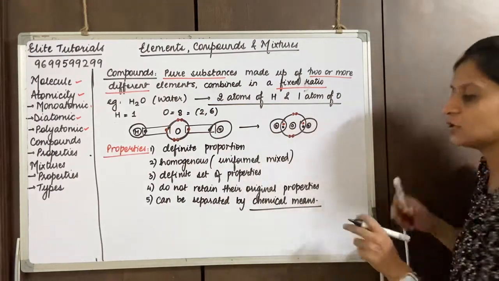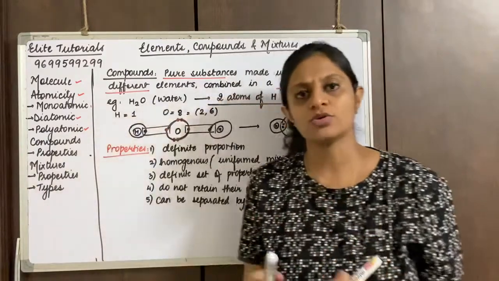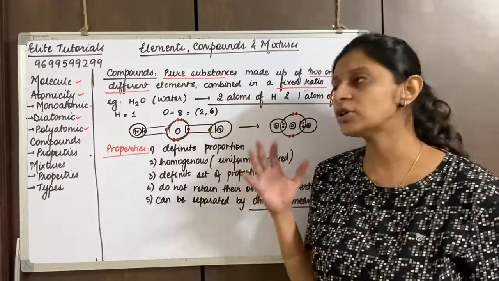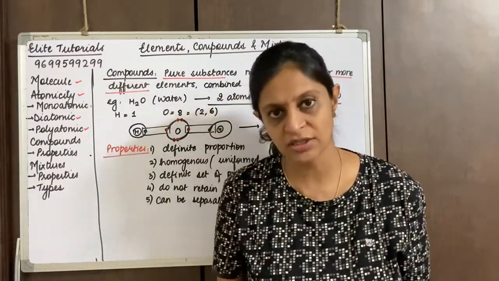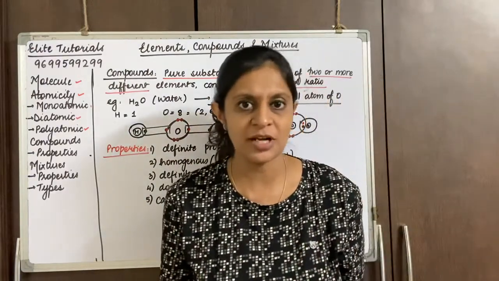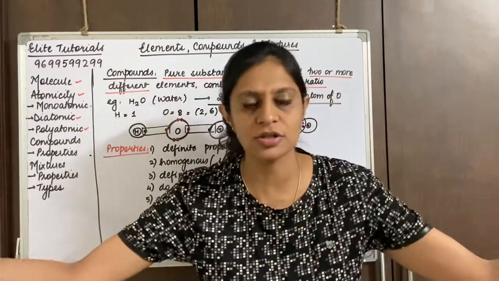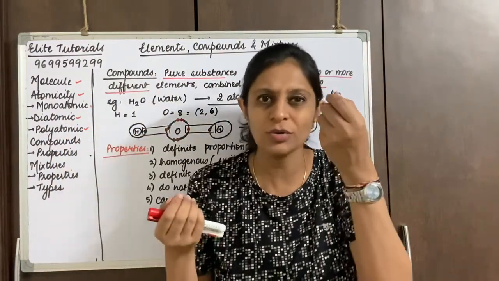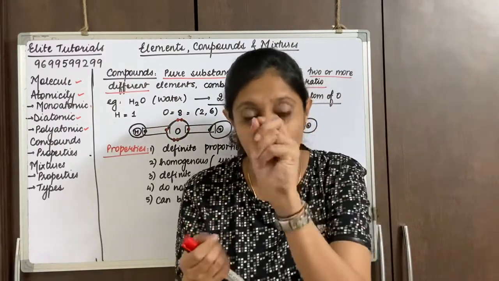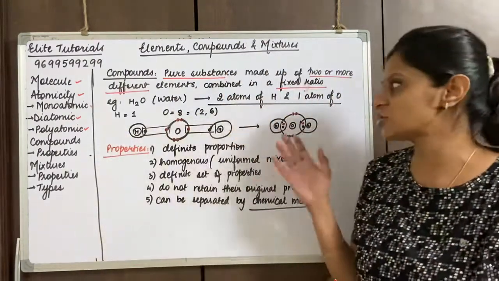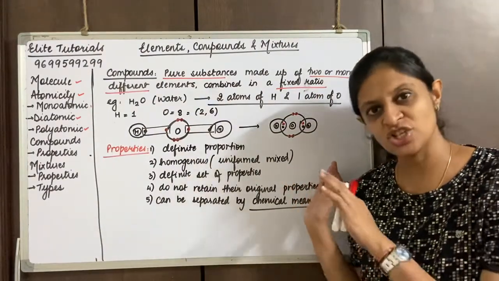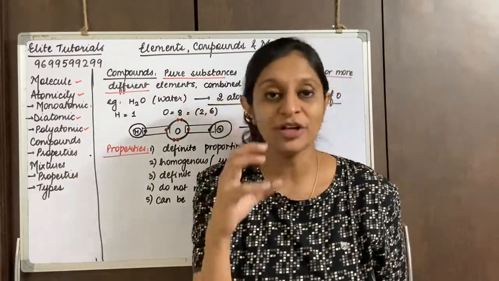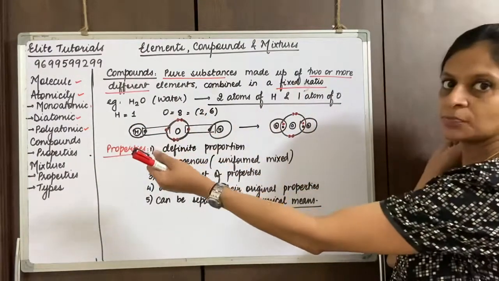Okay, first thing we need to understand is what is chemical means and physical means. So when I say they can be separated by chemical means, what? If I have water, that is H2O. Now we know that it is made up of hydrogen and oxygen. So I cannot just separate hydrogen and oxygen from water. First thing, you will not even be able to see where is hydrogen, where is oxygen. Till now, you didn't know how the structure of water looks like. This is just for you at this level, but actually the structure of water is much more different. So it's not going to be easy to just pull out hydrogen and oxygen.